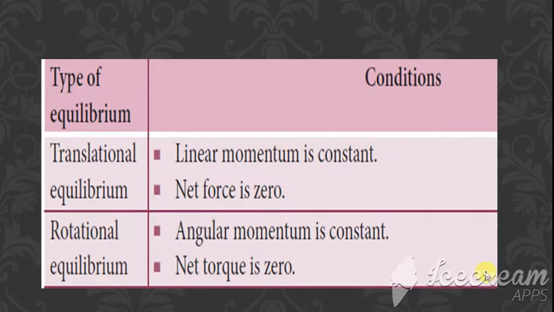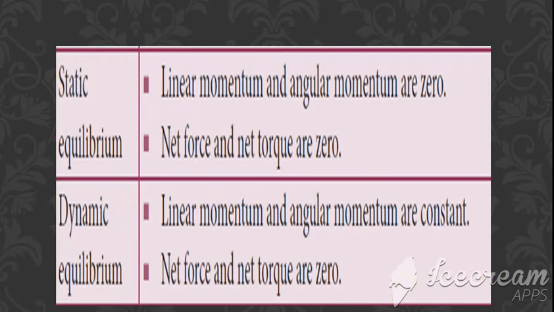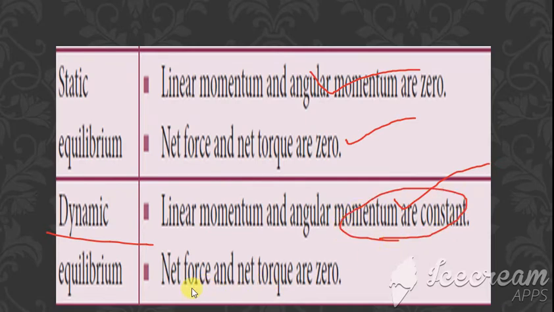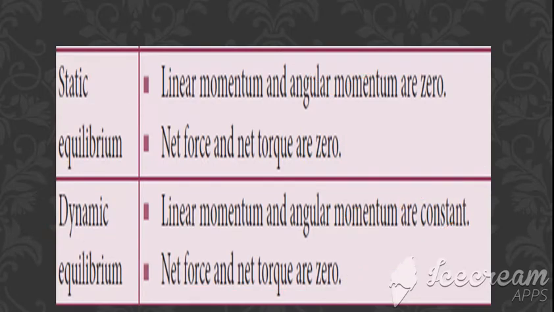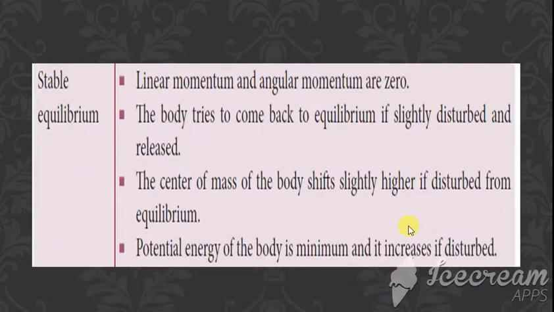Then next we have static equilibrium and dynamic equilibrium. In static, both linear and angular momentum are 0, so net force and net torque are 0. In the same way, in dynamic, linear and angular momentum are constant. Even though they are constant, net force and net torque are 0. So in static both are 0, so net force and net torque are 0. In dynamic both are constant, and still net force and net torque are 0. Clear?